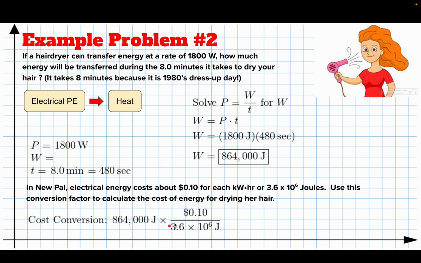So these are the same, they're a conversion factor, so I can put the joules in the bottom so they cancel the joules, and then I can run the numbers through my calculator, and it's 2.4 cents. So it costs 2.5 cents to blow dry your hair for 8 minutes. It's really not that much. Electricity's pretty cheap in Indiana.